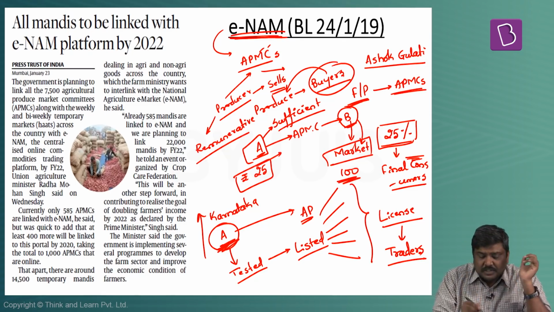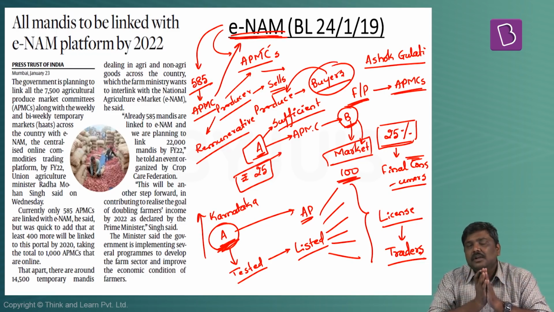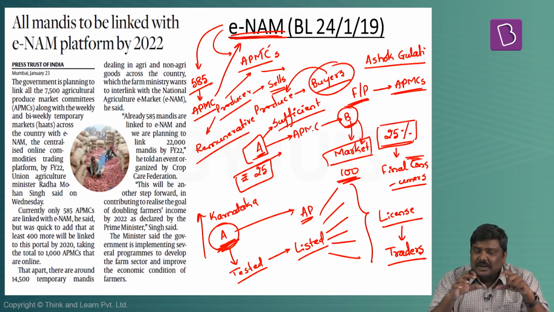When it was launched, the Government of India basically targeted listing 500 APMC yards or bringing 500 APMC yards on this particular platform ENAM. Now the government of India has expanded the target.